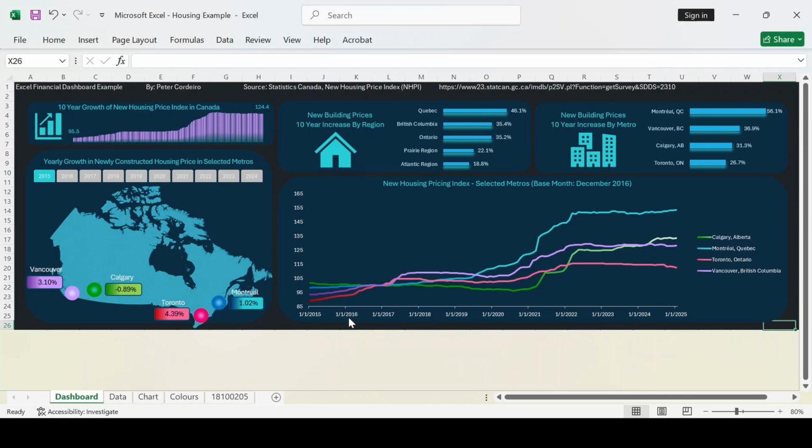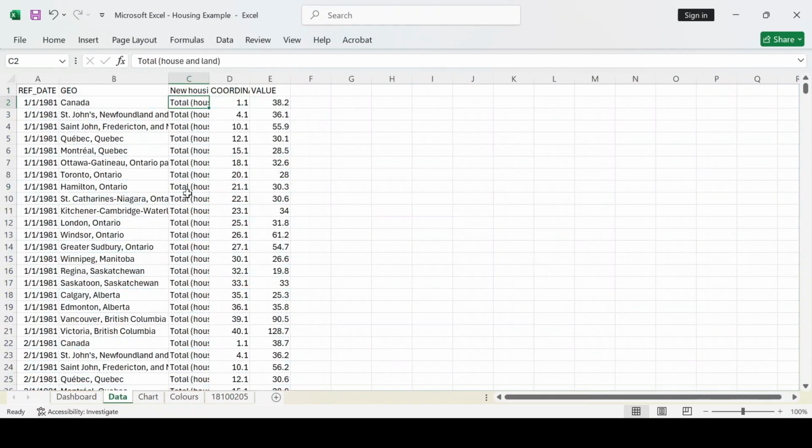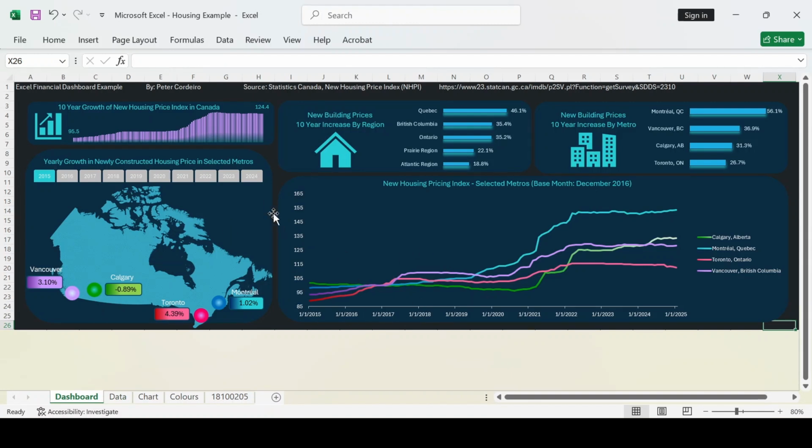This is an Excel dashboard I created, and this is a great example of some of the services that I can do, anything from just simple cleanup. So right now I have this data that I used for this dashboard, and I cleaned it up and put it into a form where I could use it, or all the way to larger dashboards like this, which are really nice and dynamic.